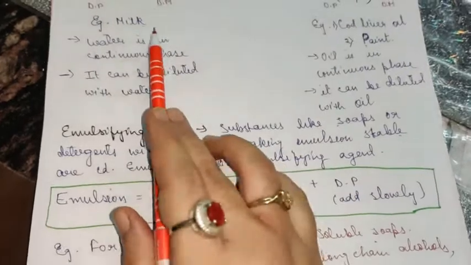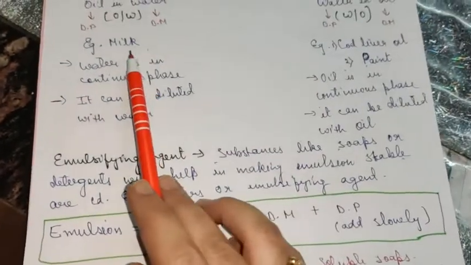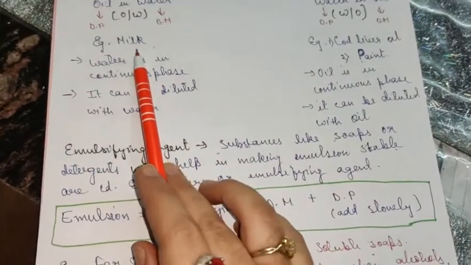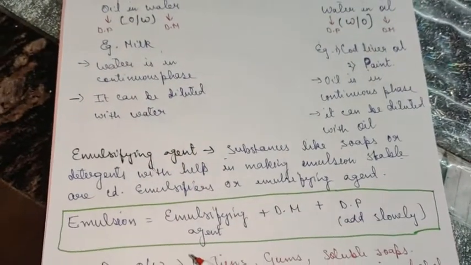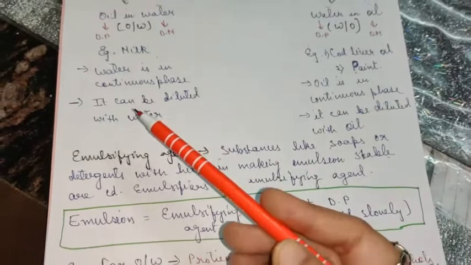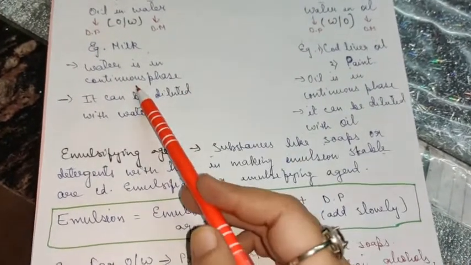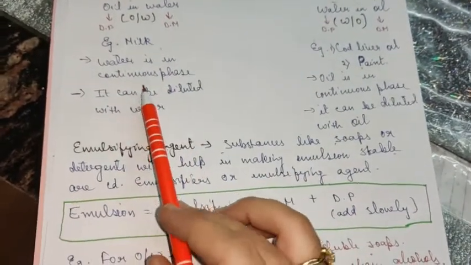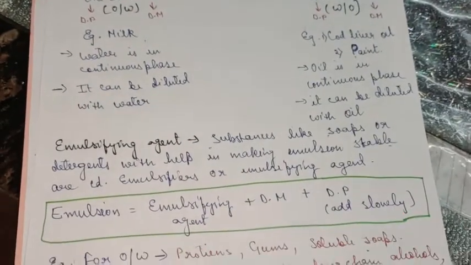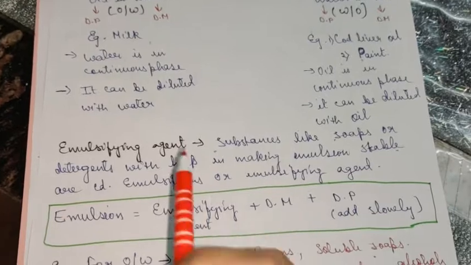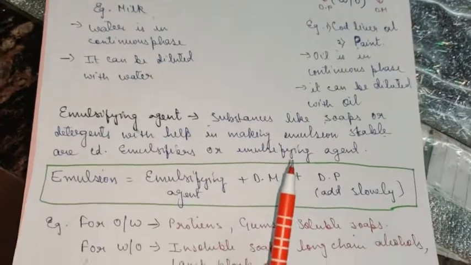In case of milk, children, it has a natural emulsifier. The natural emulsifier is the milk protein casein that helps in stabilizing the emulsion. That is why we do not need to add any emulsifying agent from outside in order to stabilize this emulsion.